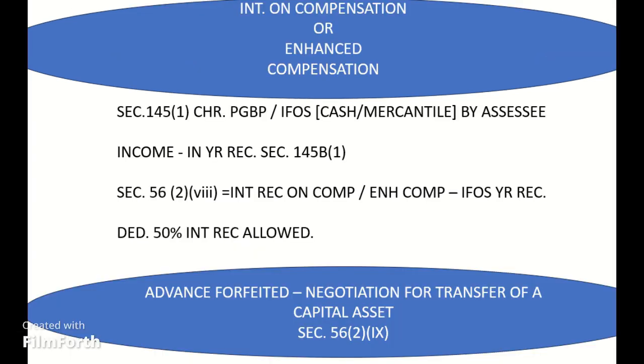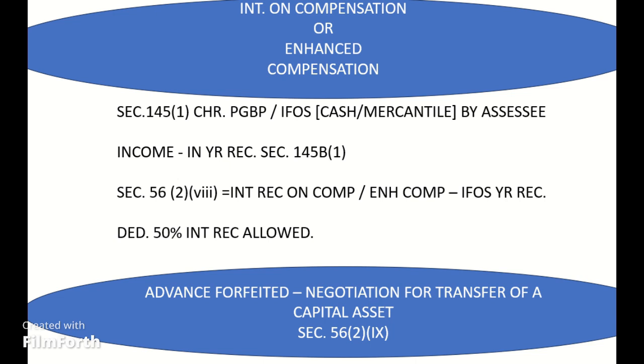Interest on compensation or enhanced compensation. Section 145B(1) provides that notwithstanding anything contained in Section 145(1), the interest received by an assessee on compensation or on enhanced compensation shall be deemed to be his income for the year in which it is received, irrespective of the method of accounting followed by the assessee.